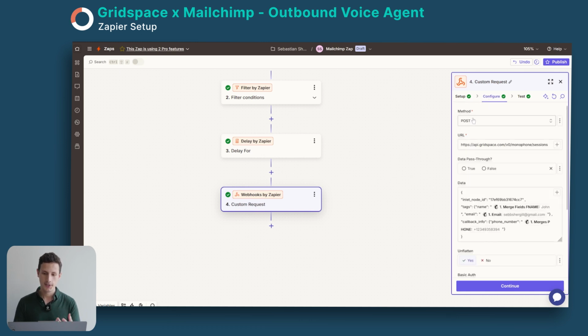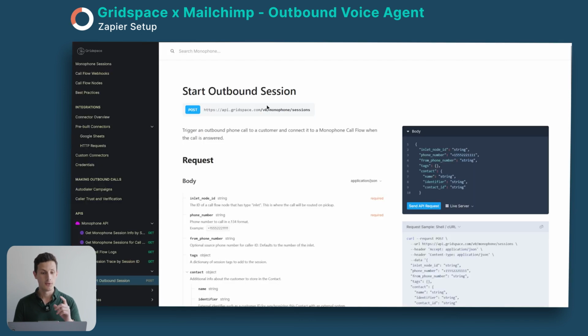And if you configure it, you can see here it's a POST request. This is our endpoint in Gridspace. And if you would like to know where to find this, you can go into the documentation. This is docs.gridspace.com, and search for start outbound session. And this is the endpoint we're using. You can find more information about this here.